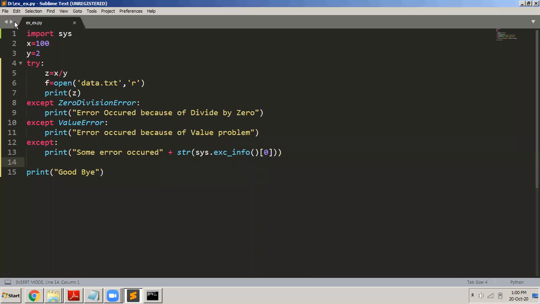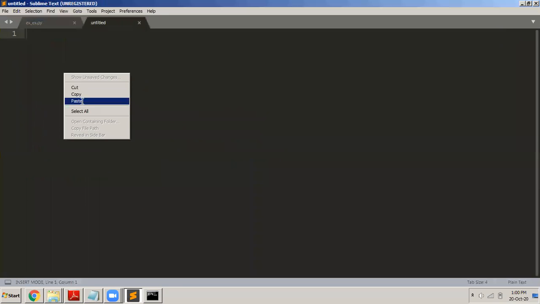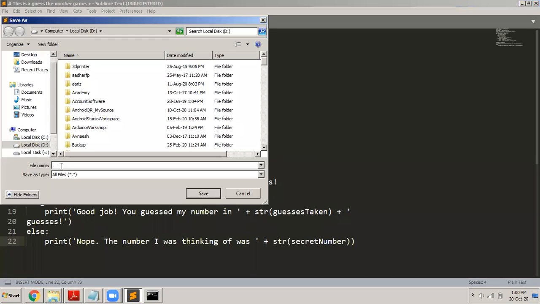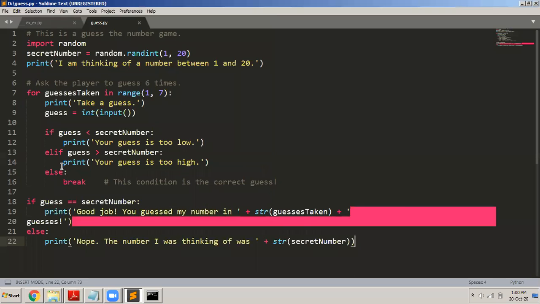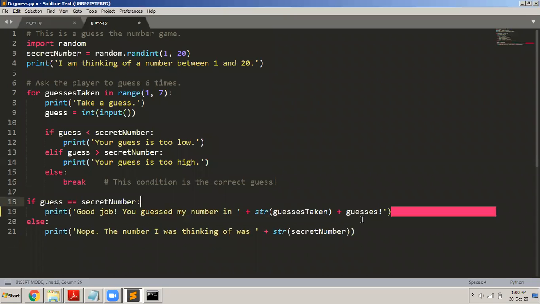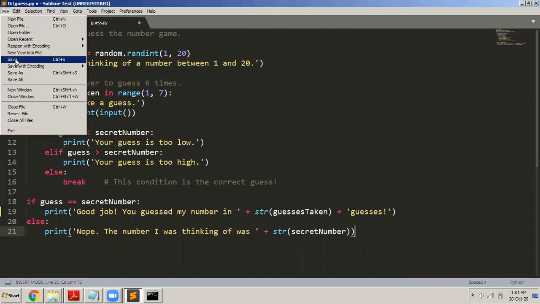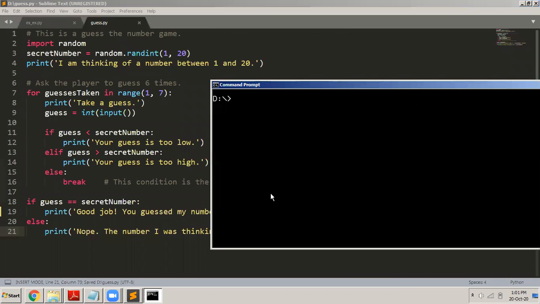I'll copy that. I save the program in the D drive. I'll call it guess.py, and then yeah, there is some problem here, I think. I hope this is correct. This is all correct. So I'll just save the program file, and I'll try to execute this program. Let us see.